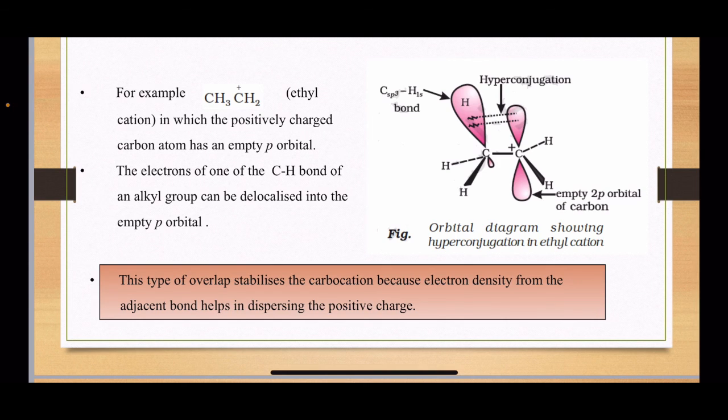For example, this is the ethyl cation, in which the positively charged carbon atom has an empty p orbital, and the electrons of one of the CH bonds of the alkyl group can be delocalized into the empty p orbital. So it is clear from this figure. Now this type of overlapping stabilizes the carbocation because electron density from the adjacent bond helps in dispersing the positive charge. So the positive charge is dispersed and this carbocation gets stabilized.